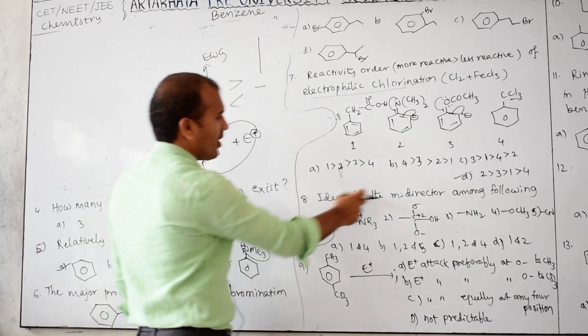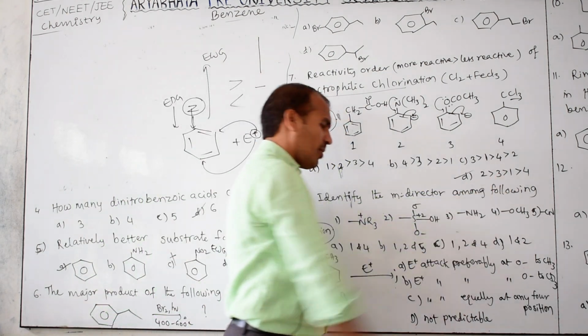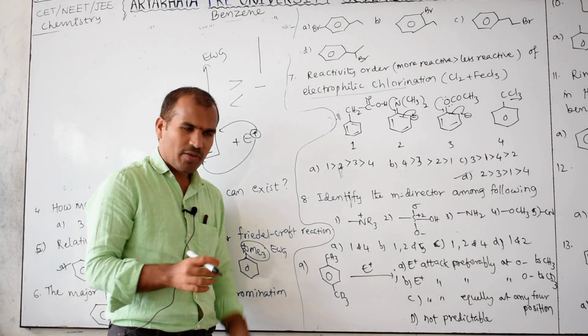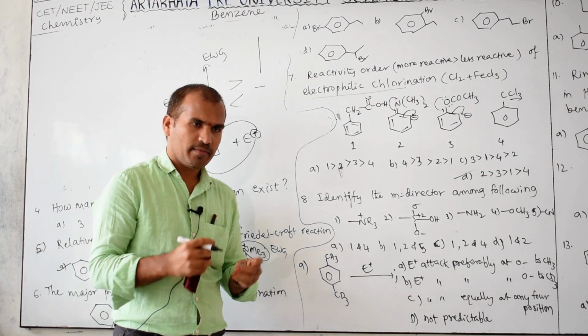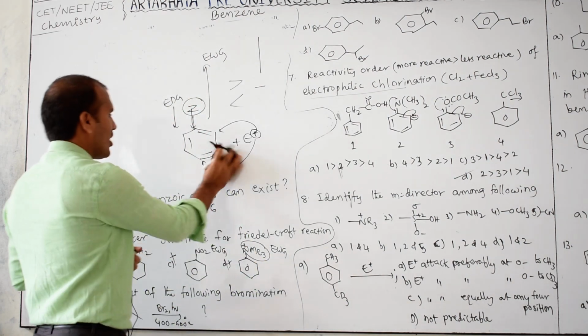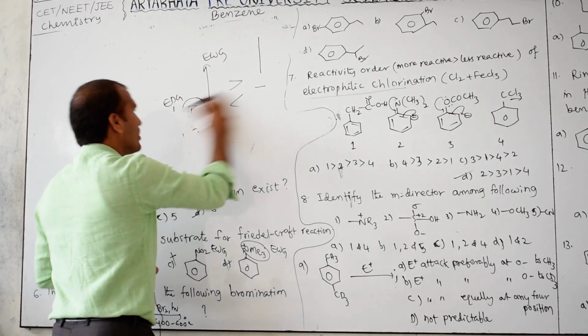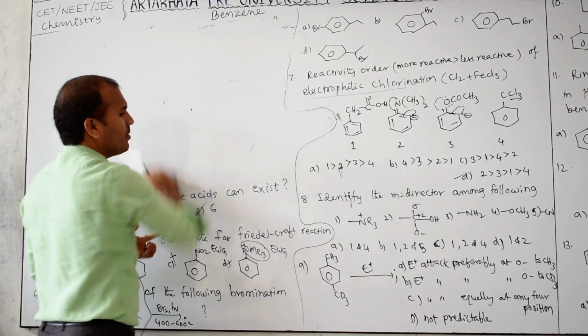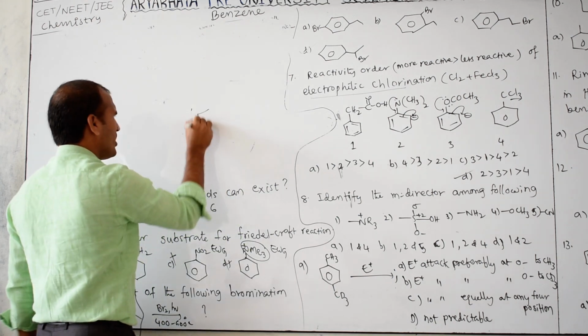Next, identify the meta director among the following. Meta director mean what is that? Electron withdrawing. So which are electron withdrawing? That also I taught maybe in the video lectures. See, first one. This is benzene, consider.